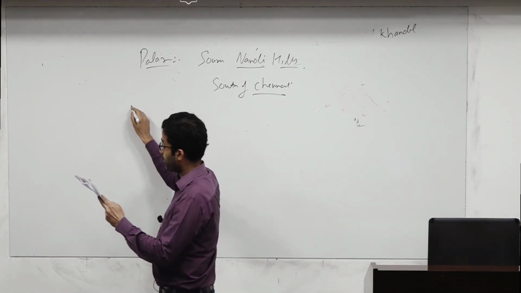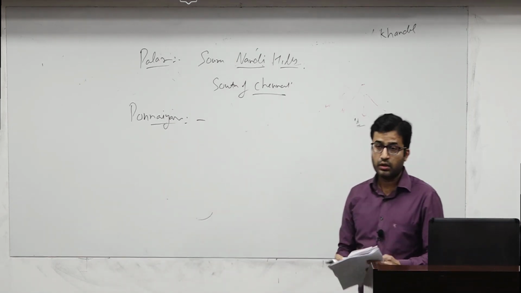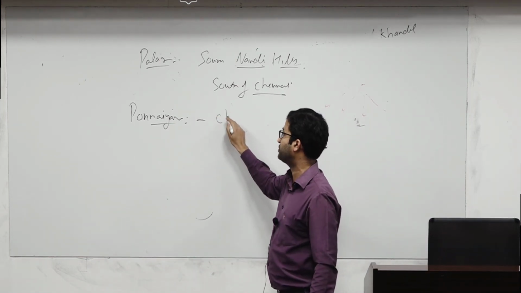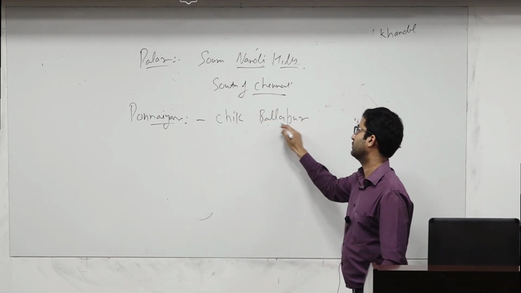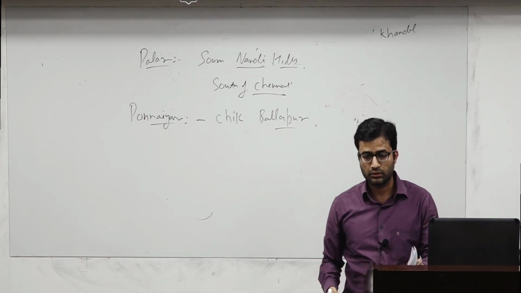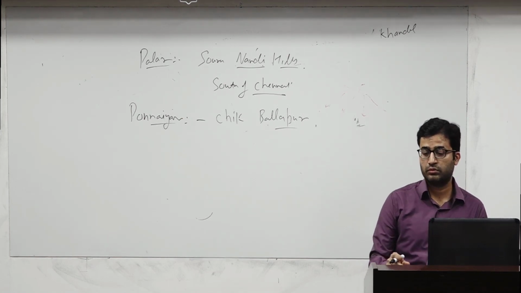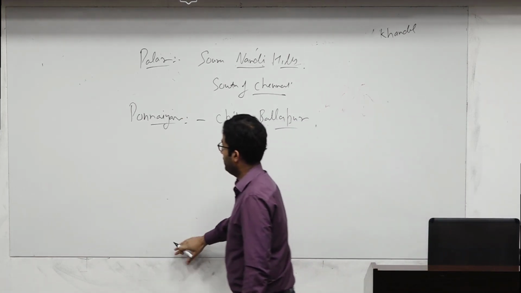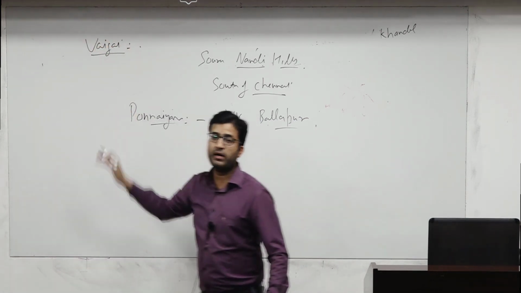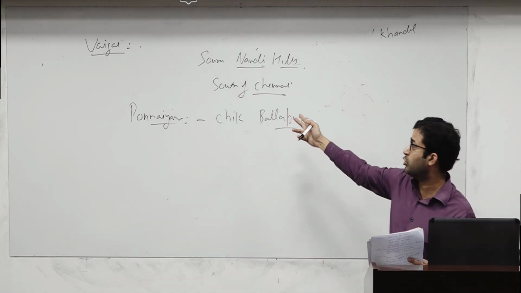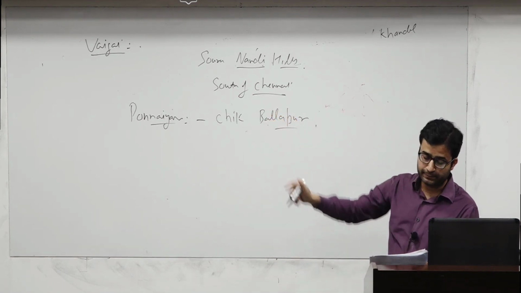Next is Ponnaiyar. Here the source is also the same district, Chikballapur in Karnataka. Penneru is also Chikballapur. Ponnaiyar is also Chikballapur. Now next is Vaigai.